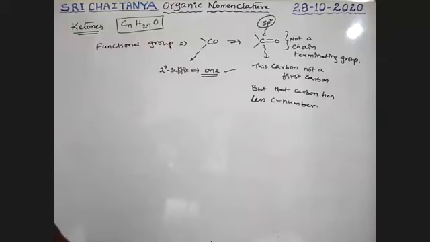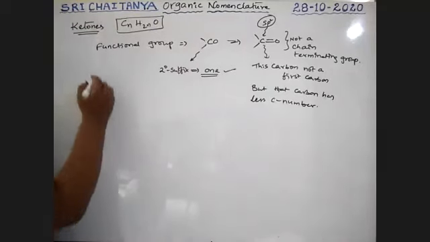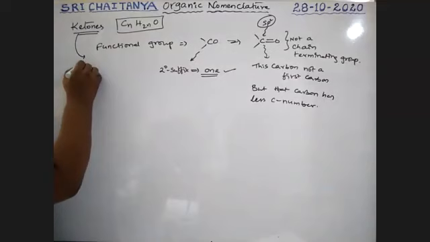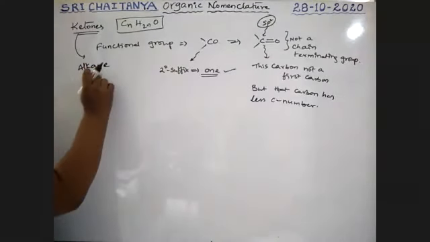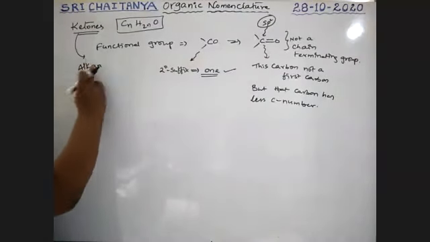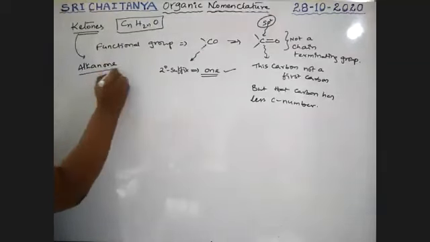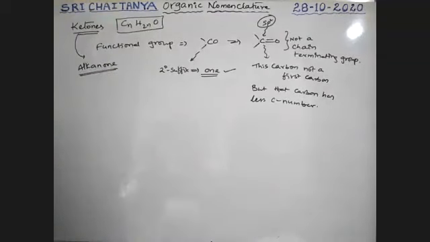So it is nothing but alkane, where E is replaced with ONE. Therefore, alkanone is the general IUPAC name. Now, some examples. See here.